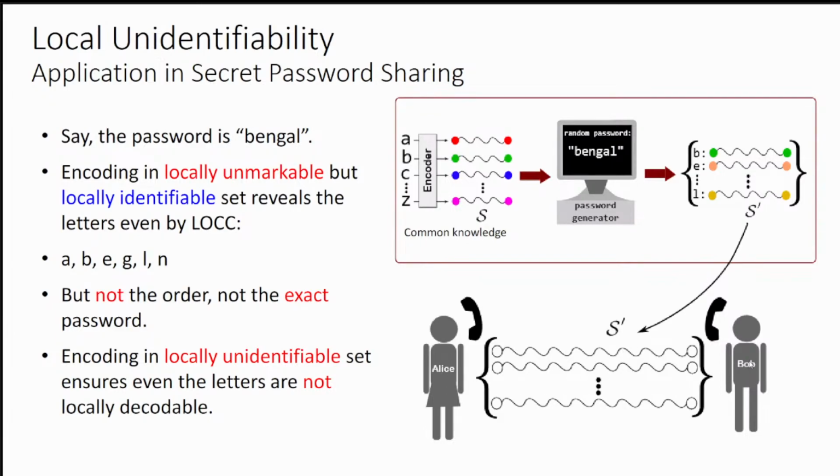If Alice and Bob can perfectly know the order of this set, they will be able to know the password Bengal, because the quantum states are arranged in such a way that the order is just the same as Bengal.